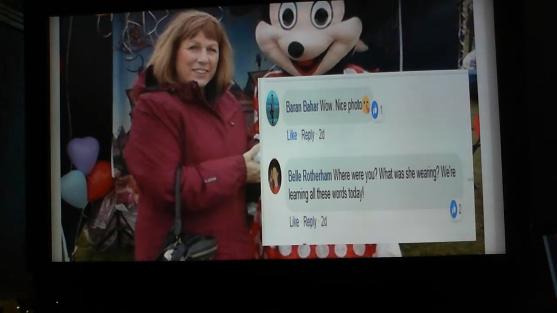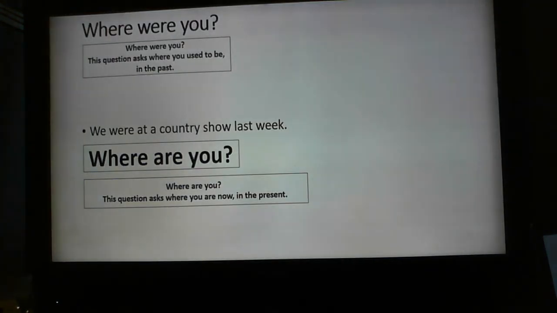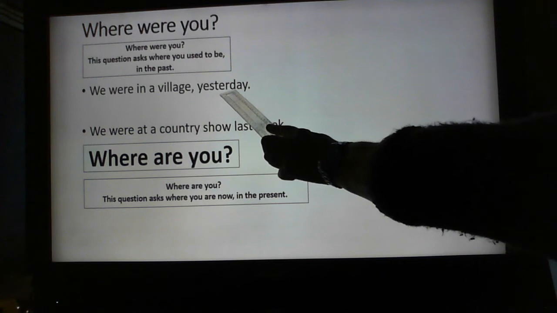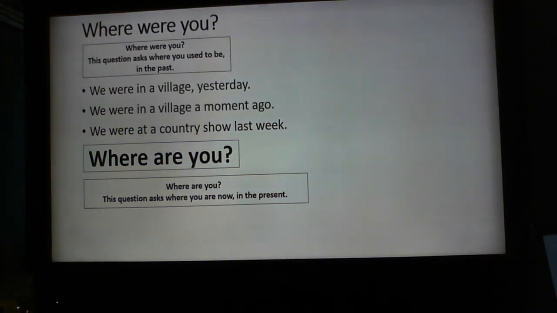So looking at that picture again, where were you? I might talk about where we had been. I might still be there, so I might talk about where we are. So where were you? This question asks where you used to be in the past. So if I was answering the question as being in the past, something I'd already visited, I might say, we were in a village, and I might tell Kate when, yesterday. I might answer Kate, we were in a village a moment ago. That's a lovely phrase there, a moment ago.